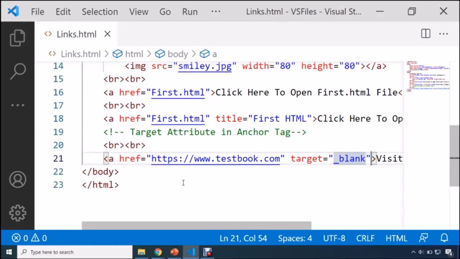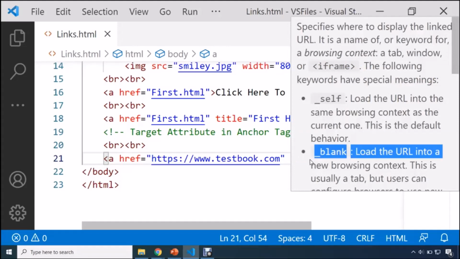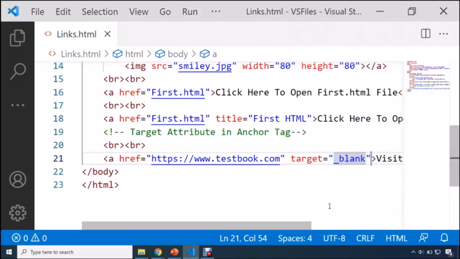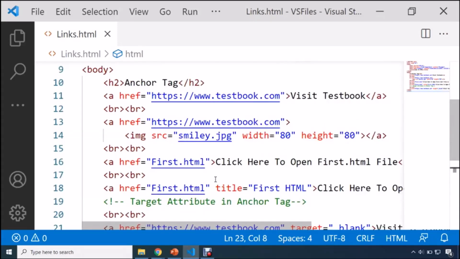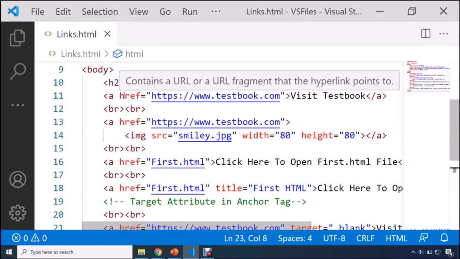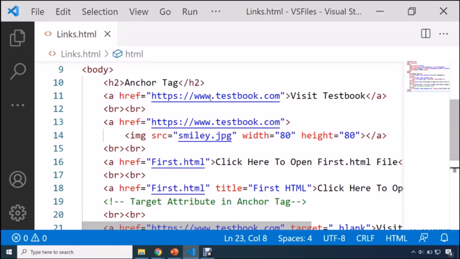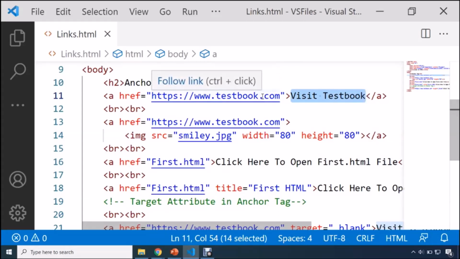Using this target attribute, you can specify the location where you want to open a link, in a new tab or in the same window. So very easily, we can use this target attribute. So if we want to open the link to another page or in a new tab, always remember to use this attribute target and specify this value underscore blank. So this is how we are going to use link in HTML. Always remember, for link you are going to use anchor tag, and href is the most important attribute. Here you need to specify the destination, and this is considered as your link text.